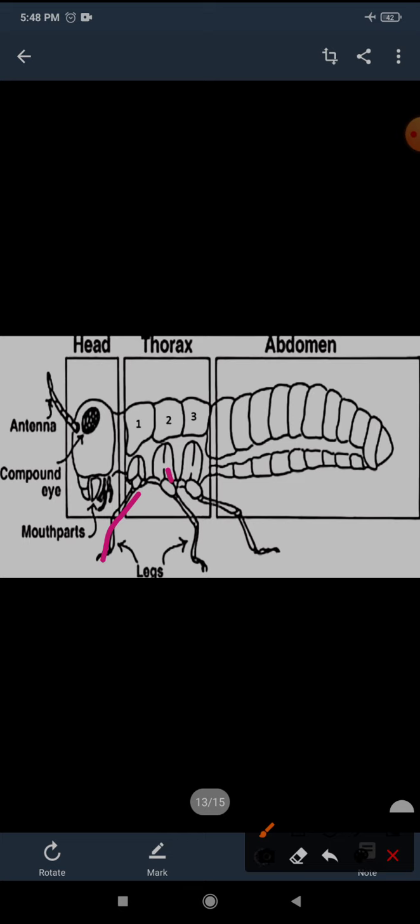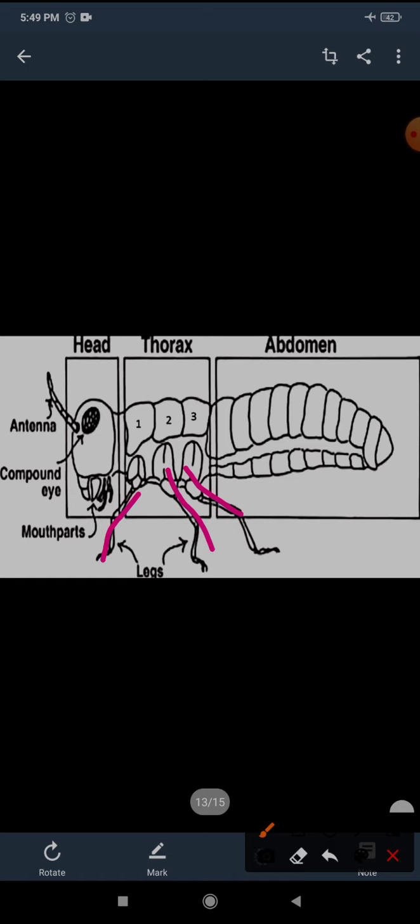Underneath the second segment also there is a leg emerging out. Underneath the third segment the leg is emerging out. So the thorax is divided into 3 segments, and each segment has a leg.